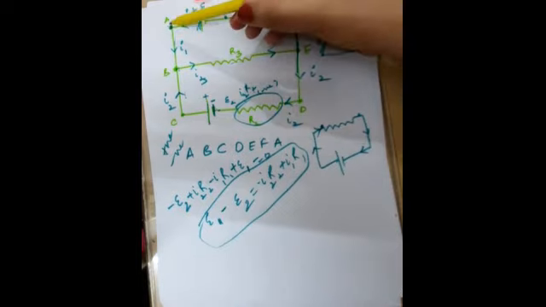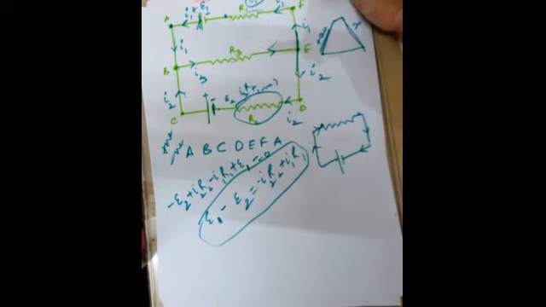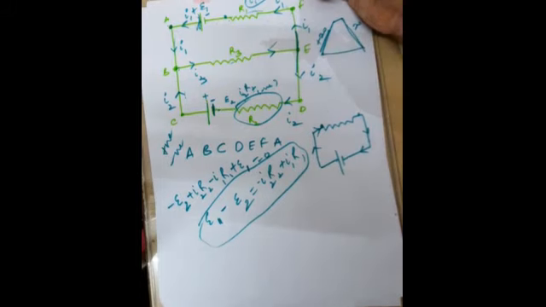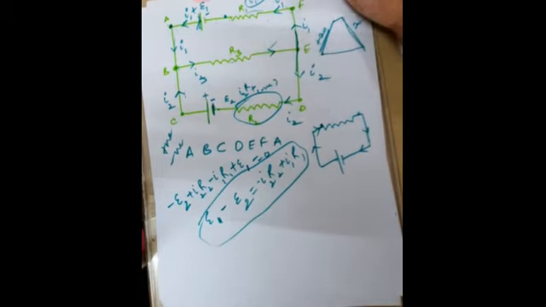So when you start from some point and reach the same point, the overall changes that have occurred in the path contribute to 0. So this is Kirchhoff's second law, and this supports the law of conservation of energy. Energy can neither be created nor destroyed. When work done becomes 0 here, because electrostatic forces are conservative in nature.